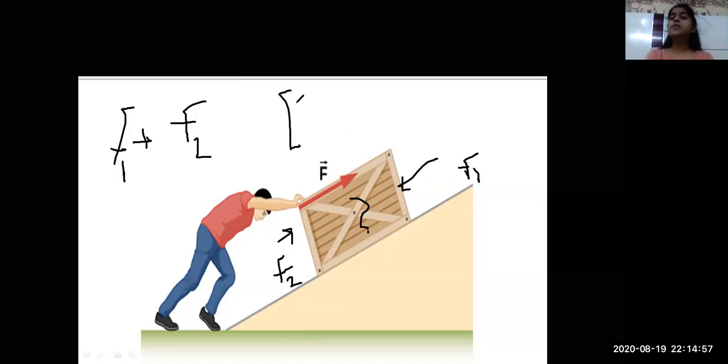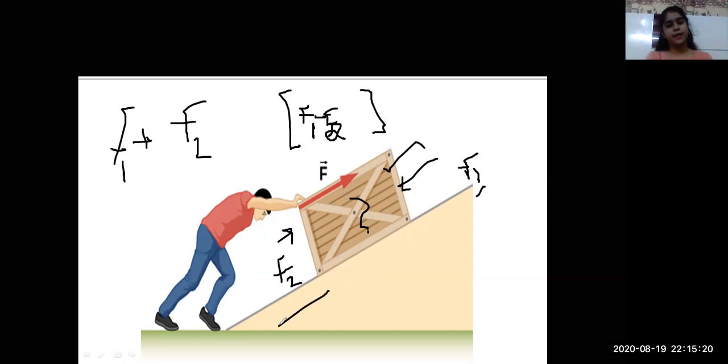Yes, it would be the difference of the two. It would be F1 minus F2. F1 minus F2 होगा इसका resultant force. इस पे जो force act कर रहा होगा वो होगा इन दोनों का difference, right? Is that clear, everyone? I hope it is clear.